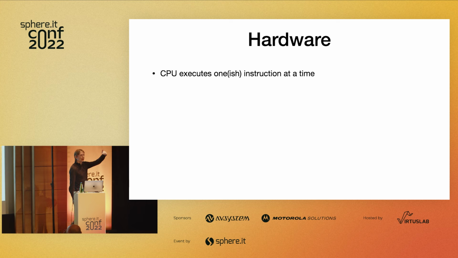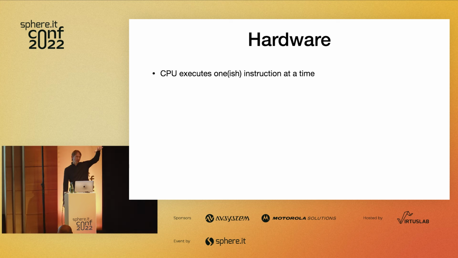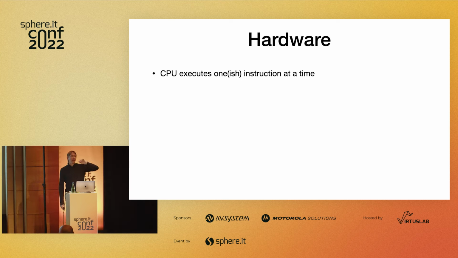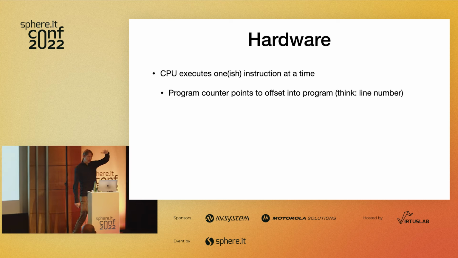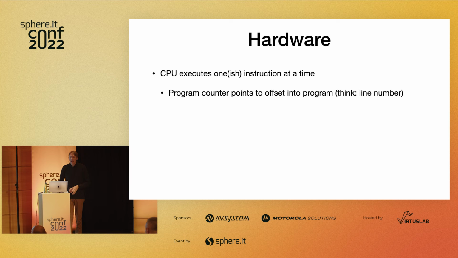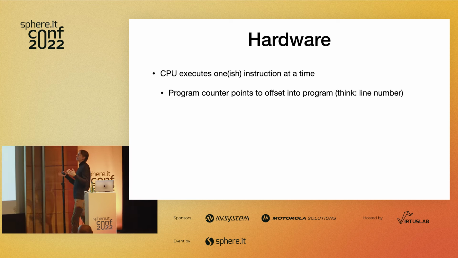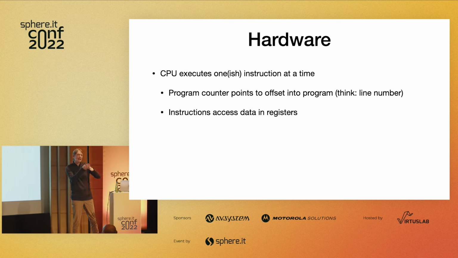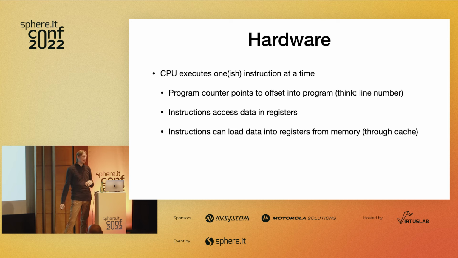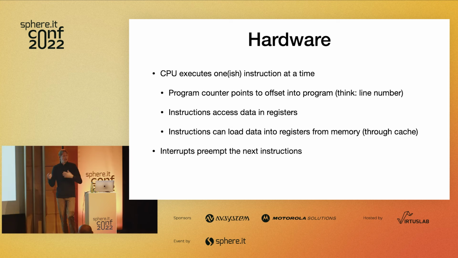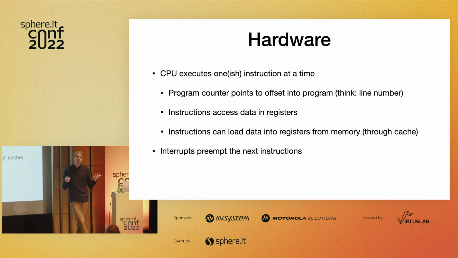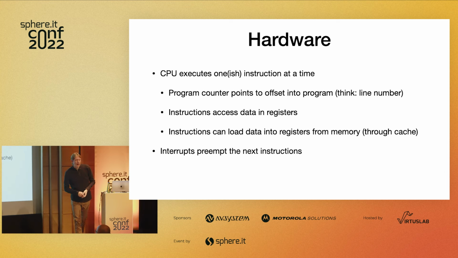So the compute units basically execute one-ish instruction at a time. I'm ignoring hyperthreading here because it just makes things really complicated, but, you know, one-ish instruction at a time. And the program counter points to the offset into the program, like a line number, into the assembly code offset. The instructions access data in registers. Instructions can load data into registers through the cache from main memory. And the interrupts preempt the next instruction.